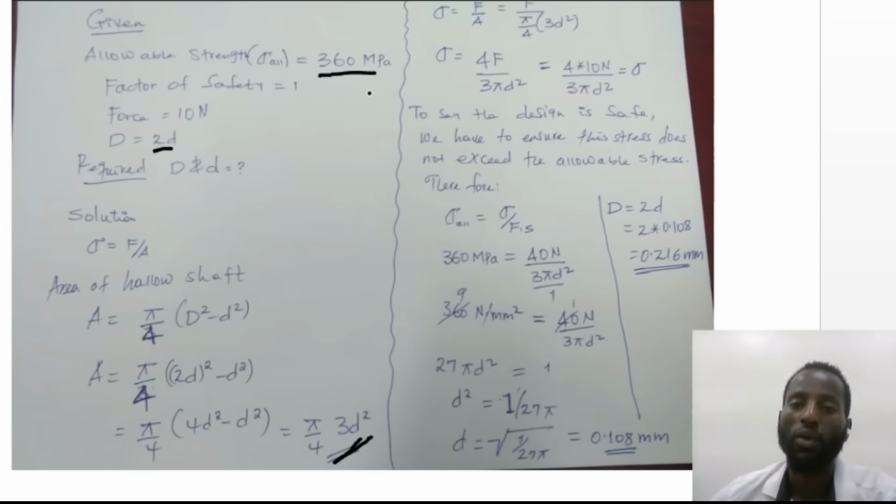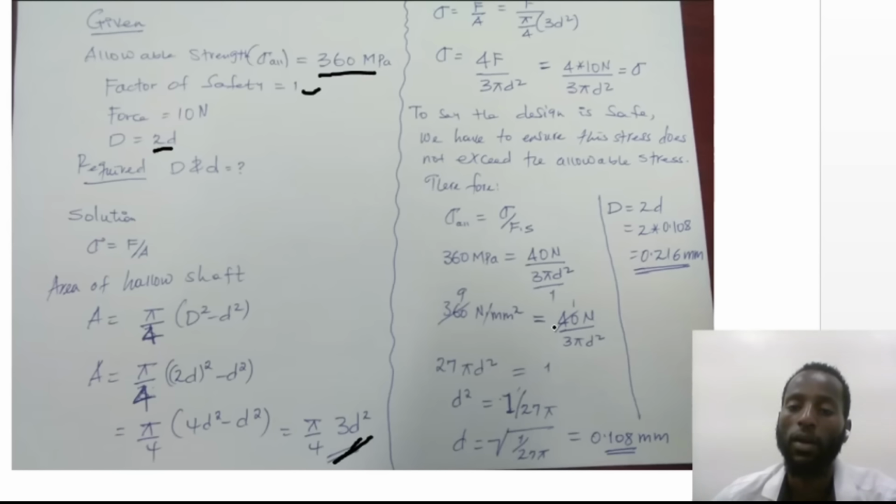Therefore, we compare this allowable stress with the stress that we have calculated. Allowable stress is equal to stress over factor of safety. The factor of safety given is 1. By substituting, 360 megapascal is equal to 40 Newton over 3 pi d square.